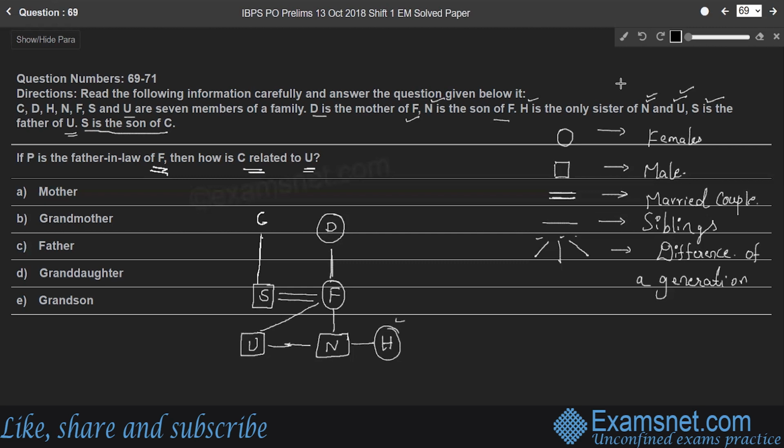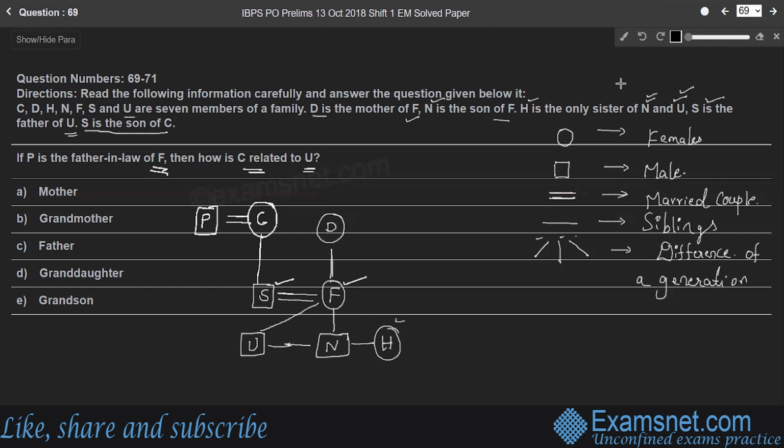So if P is father-in-law of F, F is wife of S here. So P is father of S, right? That means husband's father. So P is father-in-law of F. That means P and C are a married couple, and C is a female.